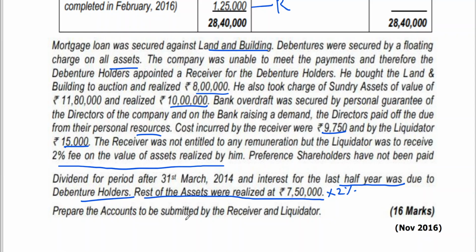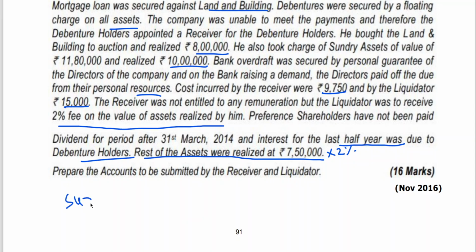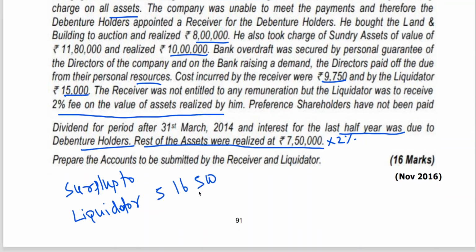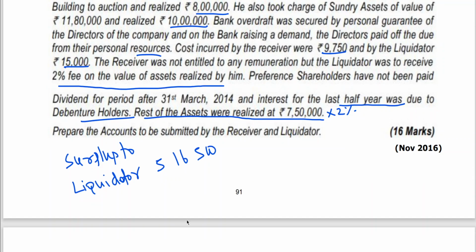What answer do I have? Let me give you. Surplus transfer to liquidator is 5,16,500. And then, like the previous one, the amount to be paid is something like the same answer you are getting, 0.62. I think 0.62 is the amount to be paid.